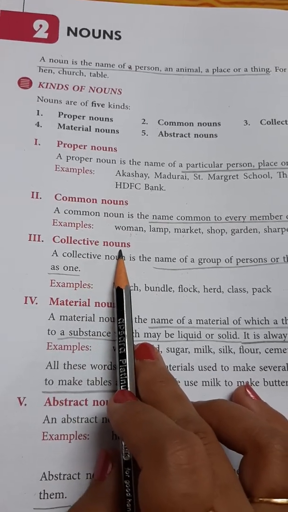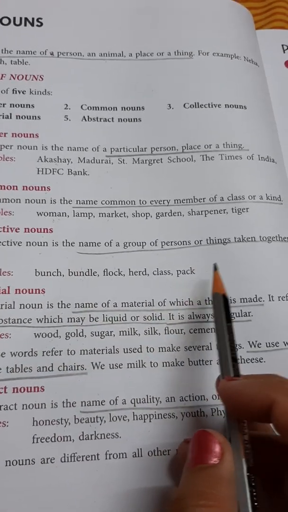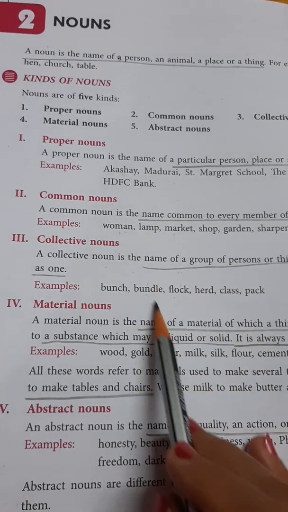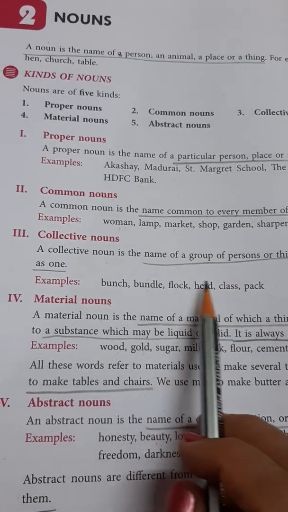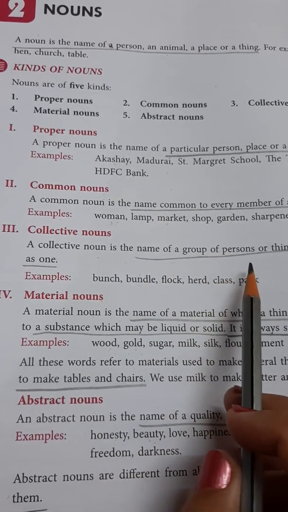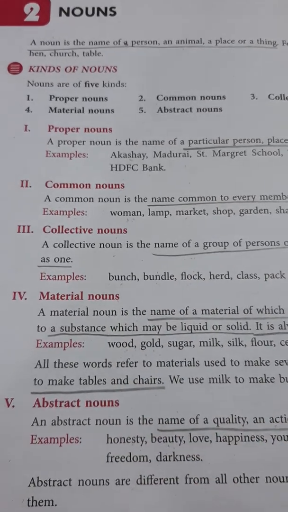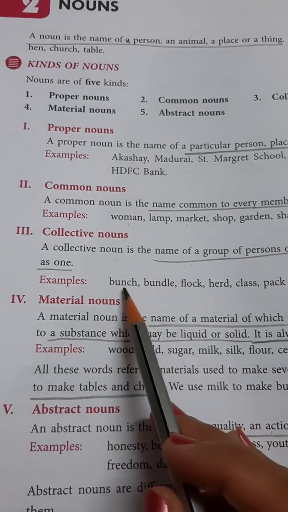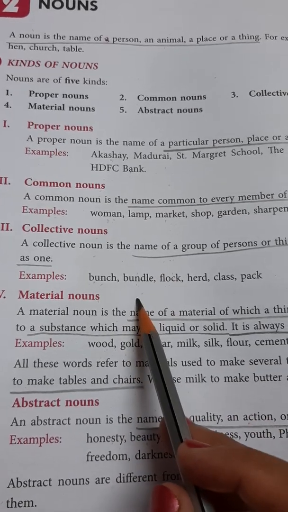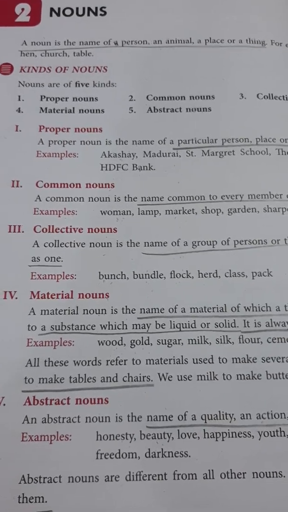The third type of nouns are collective nouns. What are collective nouns? A collective noun is the name of a group of persons or things taken together as one. Means here we take a whole group as one. We give a name to that particular group because in that group the same kind of persons or things are there. For example, if I say bunch of keys, then all keys will be there, no? So bunch will be a collective noun. In the same way, like I say bundle of sticks, then bundle will be a collective noun. Herd of cows, then herd will be a collective noun.